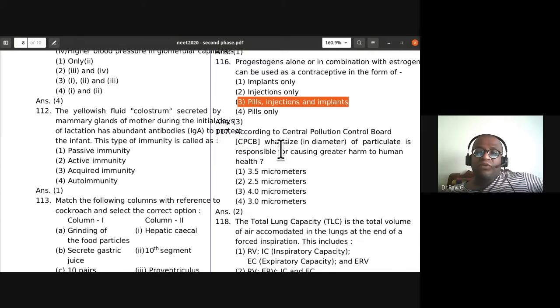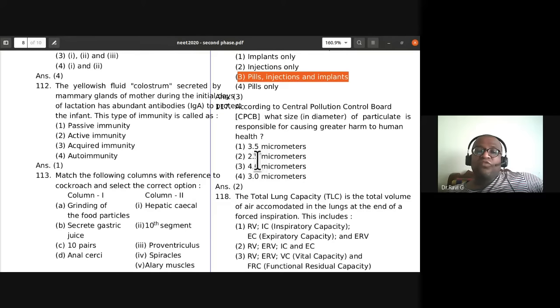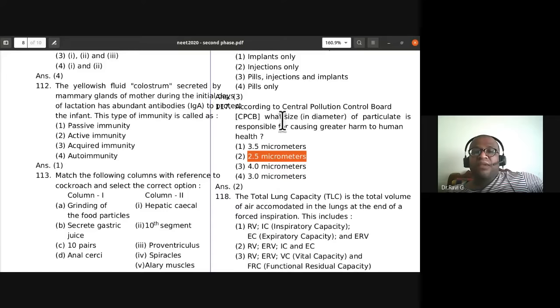According to the Central Pollution Control Board, what size of particulate is responsible for causing greater harm to human health? It is the size of 2.5 micrometers of particulate that is dangerous and causes great harm to human health. So 2.5 micrometers it is.